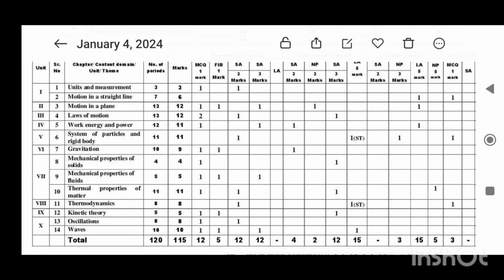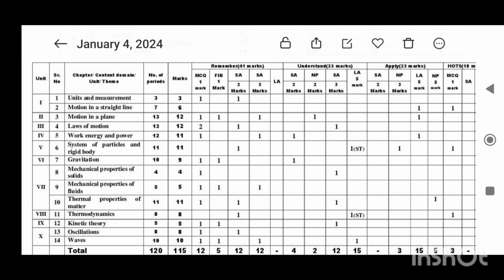Next, mechanical properties of fluids. Total teaching hours 5, total allotted marks 5: 1 MCQ, 1 FIB, fill in the blank, and 1 3-mark question.